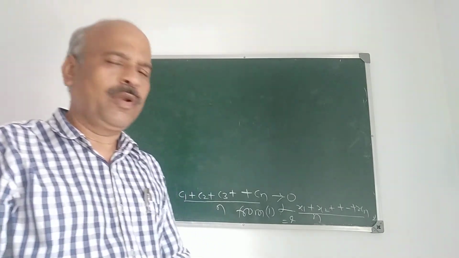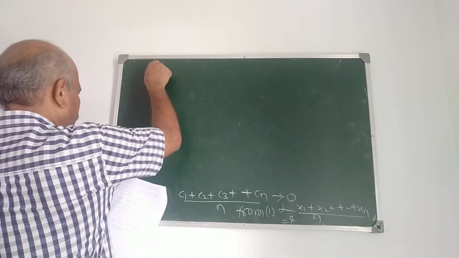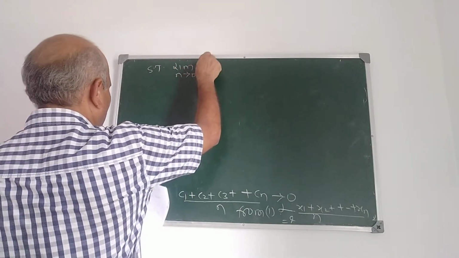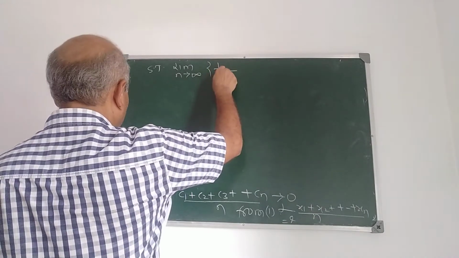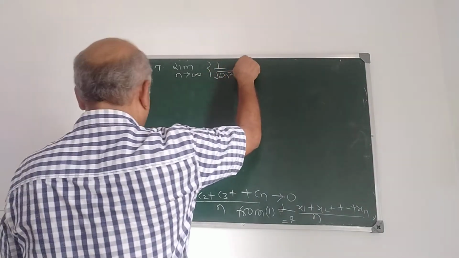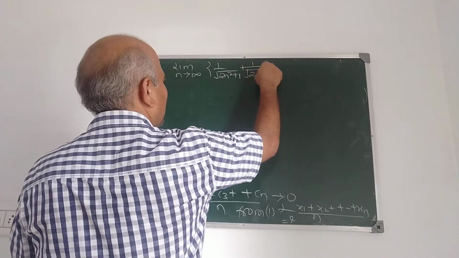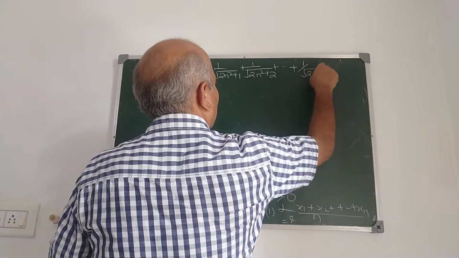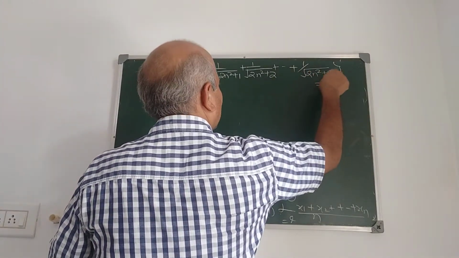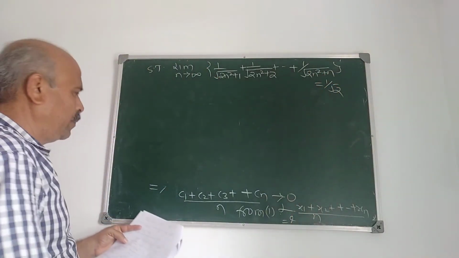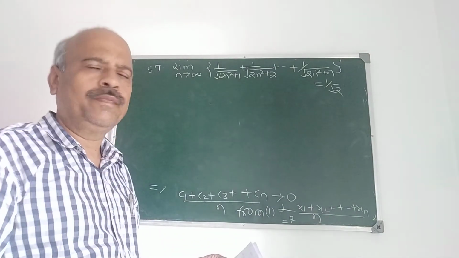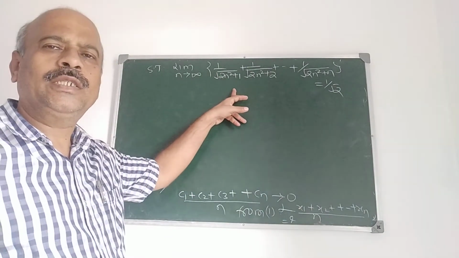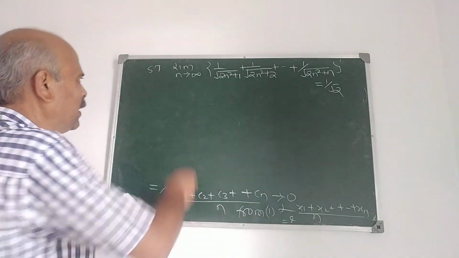Now I take one problem on this. Show that limit n tends to infinity of 1 upon square root of 2n square plus 1, plus 1 upon square root of 2n square plus 2, plus etc., plus 1 upon square root of 2n square plus n, is equal to 1 upon root 2. Now in this problem we apply Cauchy's first theorem. How do you apply the theorem?